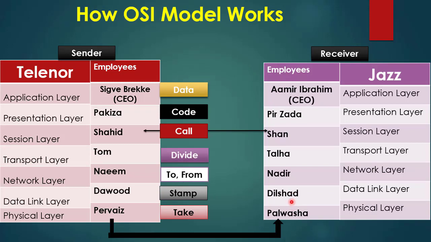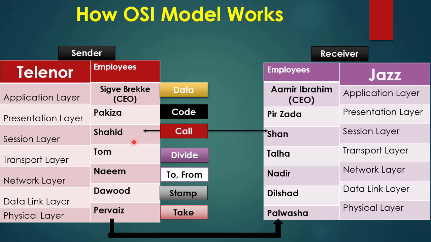Talha opens the file, combines the file into one part and forwards that file to Mr. Shan. When Shan receives the file, he will call Mr. Shahid and acknowledge that the file is received safely. Here all needs of Jazz Company are done. Now it is the responsibility of Mr. Shan to forward this file to its CEO.